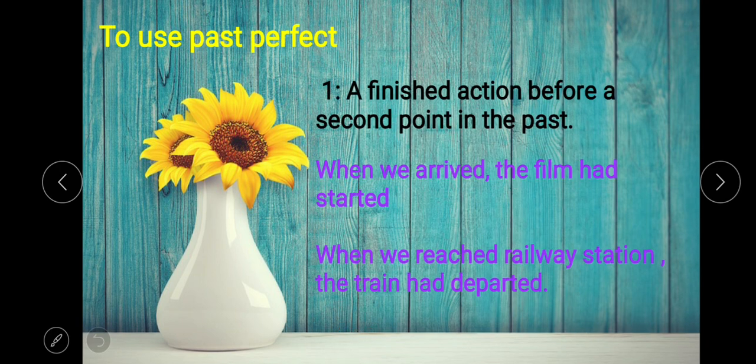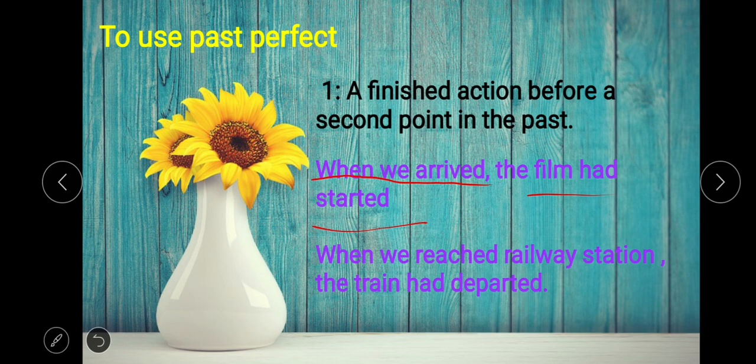Now, how to use past perfect. I have already told you about the use of past perfect. What is past perfect? Past perfect tense is used for a finished action before a second point in the past. It means when an action is completed at some time point of the past, there we use past perfect tense. Like, when we arrived, the film had started.